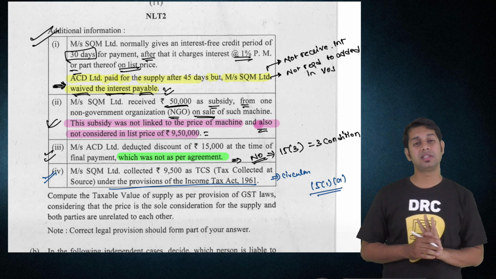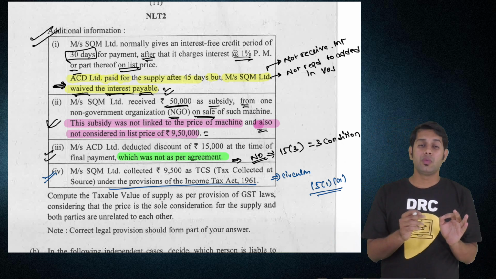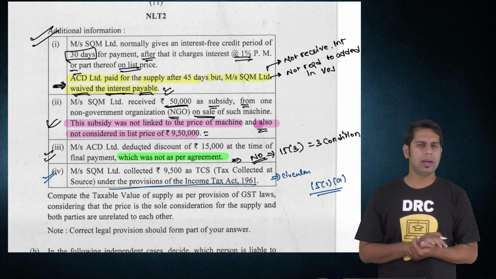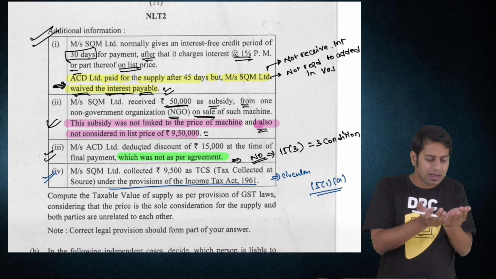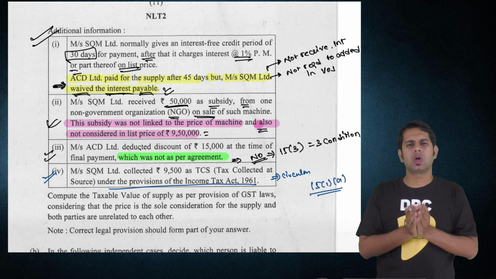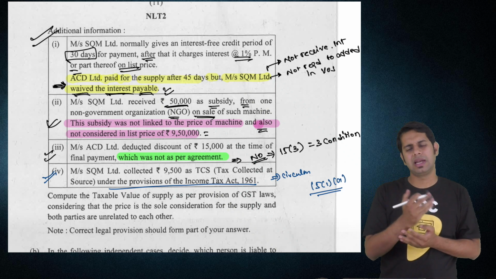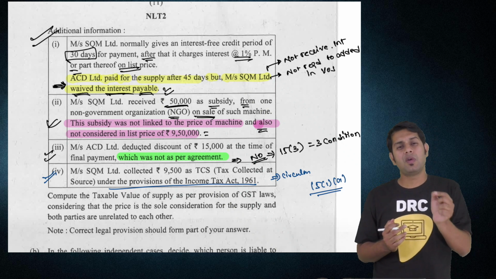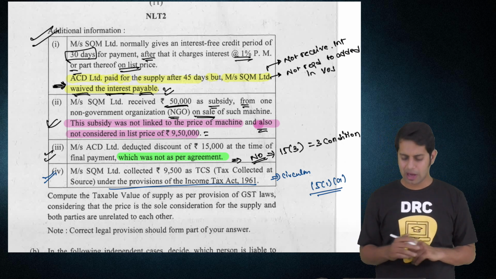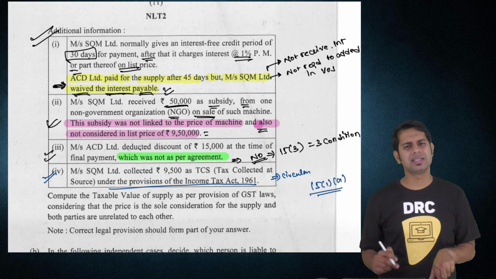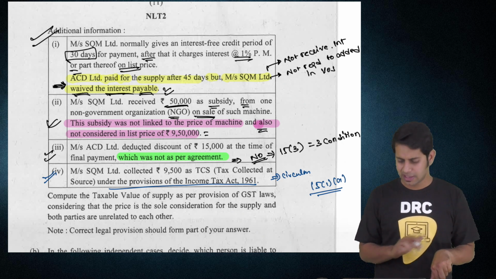Who is telling? Section 15 subsection 1. However, there was a circular issued by the CBIC board of indirect taxes which said that if the taxes collected by you are in the form of TCS under the Income Tax Act, the same is not required to be added in value of supply. So will I add this 9,500 in my value of supply? Answer is no.